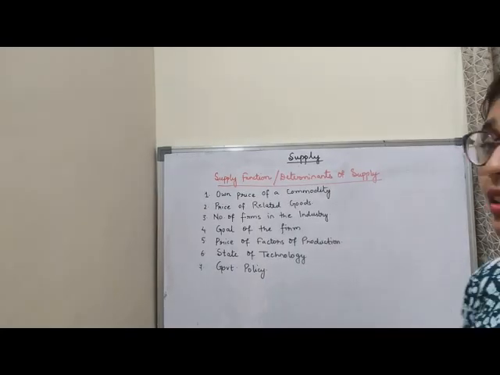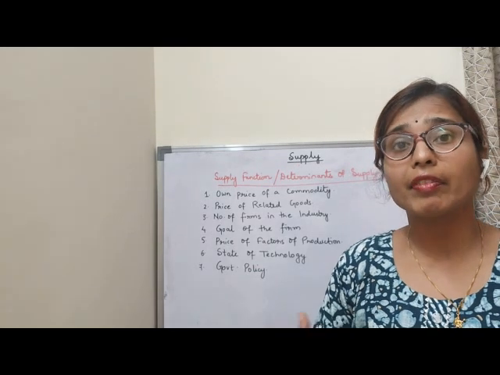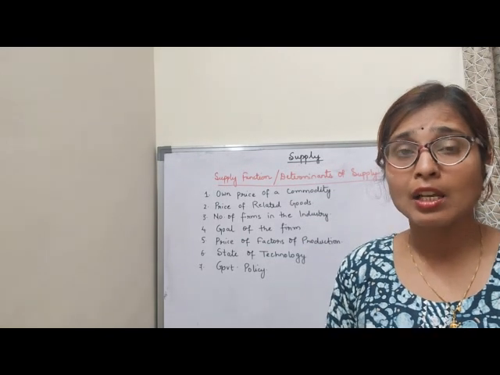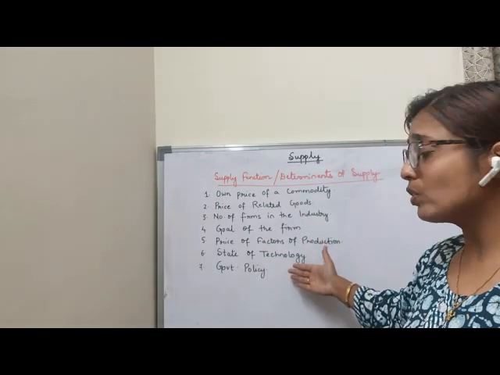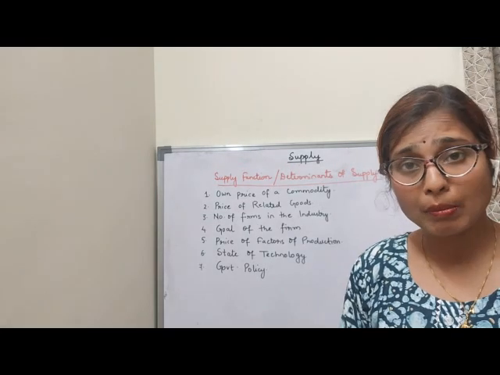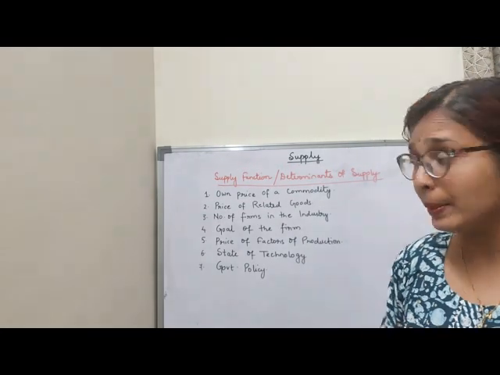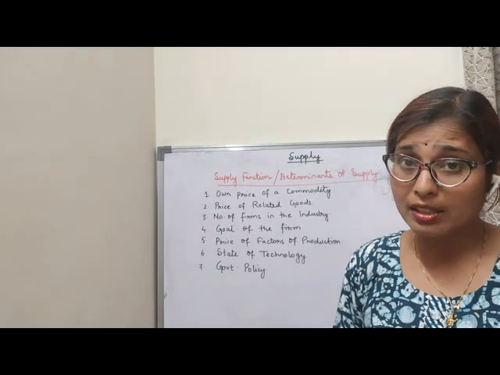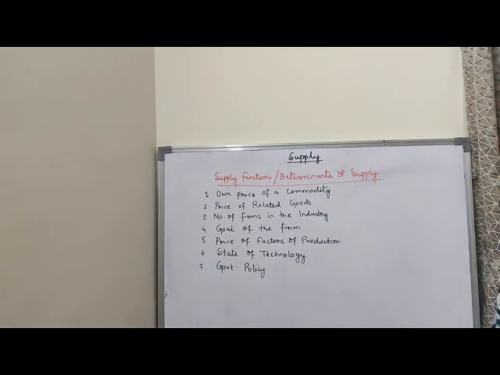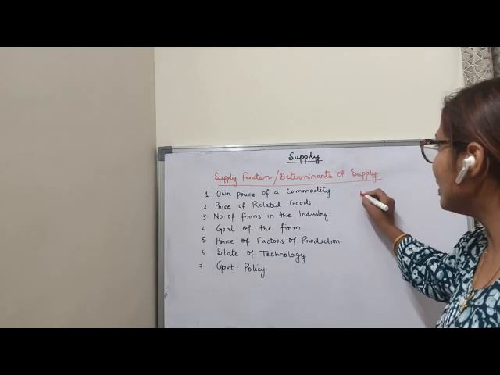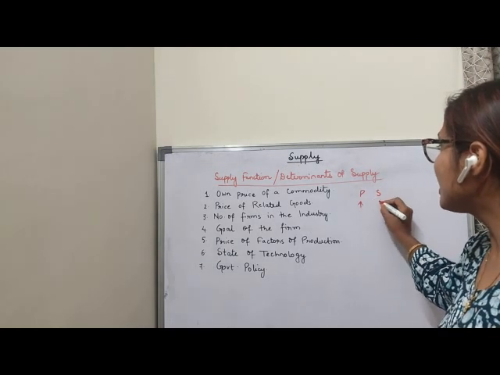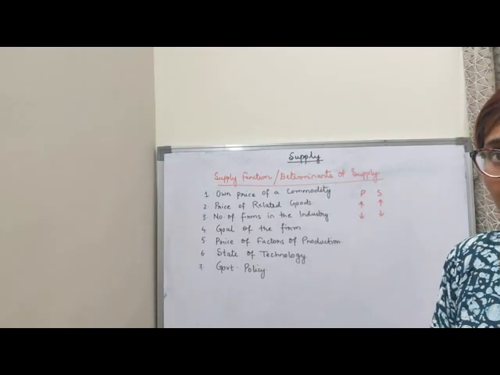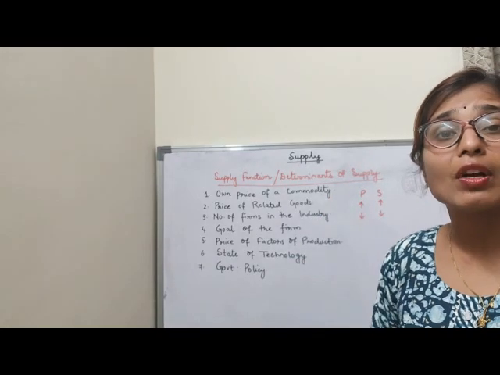So now children, we will discuss the determinants of supply, that is, the factors affecting supply. What are the factors that affect supply? Supply increases or decreases due to various reasons. So these are the factors which I am going to discuss. No need to mug it up, only see what I am explaining. It's very easy. First point is the own price of a commodity. That means own price also affects the supply. There is a direct relationship between the price and the supply. If price increases, supply also increases. If price falls, supply will also fall. So own price of a commodity also affects the supply.